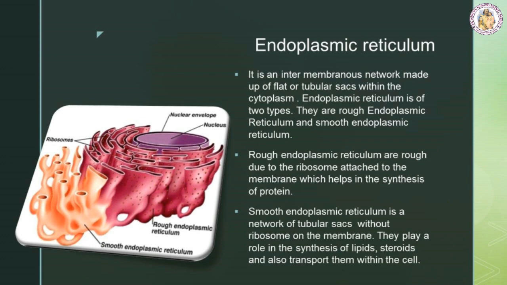Rough endoplasmic reticulum. Rough endoplasmic reticulum is rough due to the ribosomes attached to the membrane, which help in the synthesis of protein. Next, the smooth endoplasmic reticulum. It is a network of tubular sacs without ribosomes on the membrane. They play a role in the synthesis of lipids and steroids, and also transport them within the cell. You can see the rough and smooth endoplasmic reticulum in the picture.